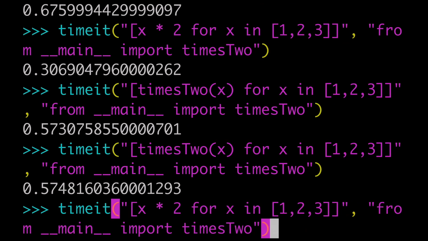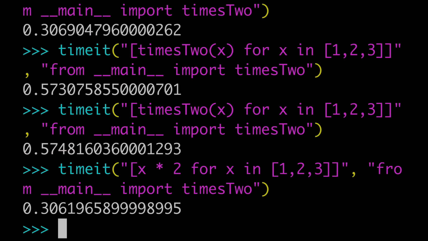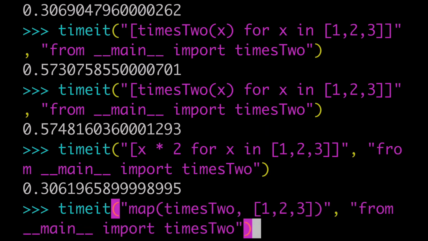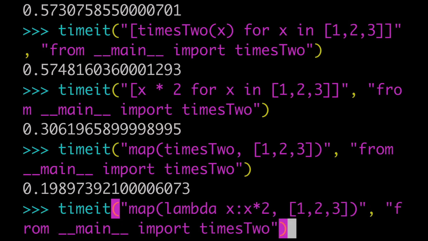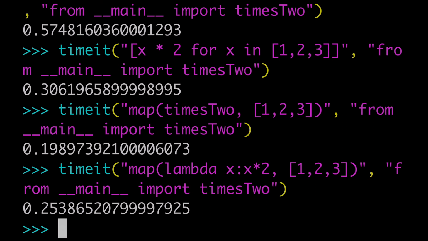And we can run this again. And so we found with a list comprehension, it was faster to do things without a function. But when it came to map, we found it quicker to do things with a function. So at least in this case, map seems to be quicker than a list comprehension.